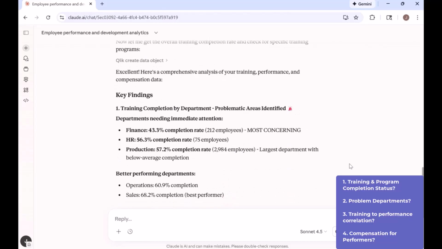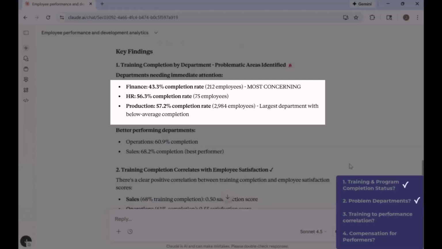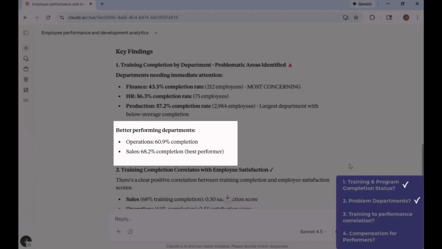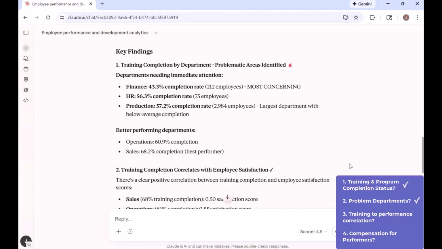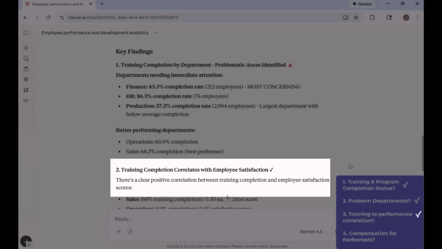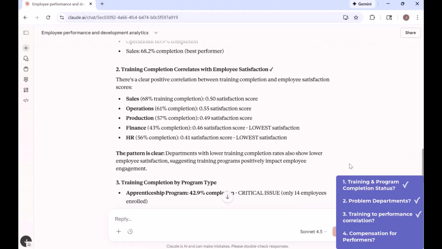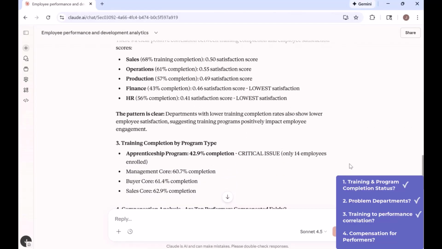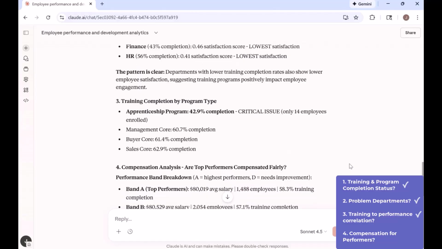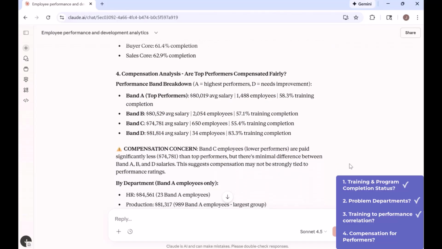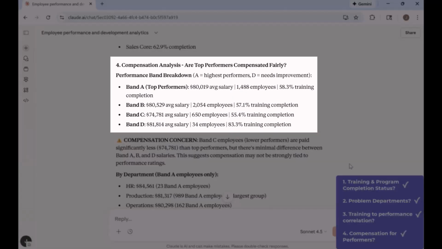All right, so it looks like we have some issues with the finance department in regards to training completion. Looks like operations and sales, in fact, is our best performer here. There does seem to be a pretty positive correlation between training completion and employee satisfaction scores. We have an issue with our apprenticeship program completion especially. It looks like compensation may not be strongly tied to performance ratings.